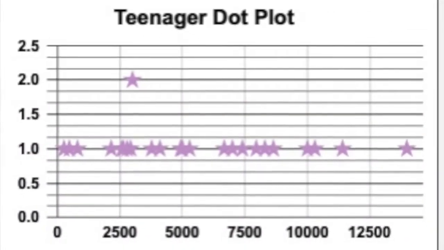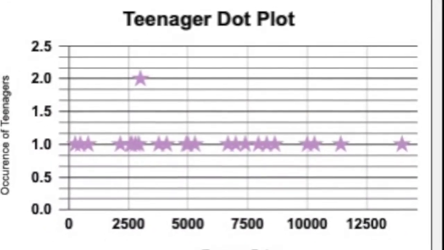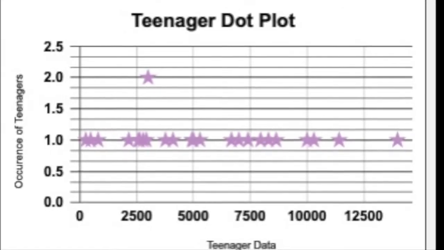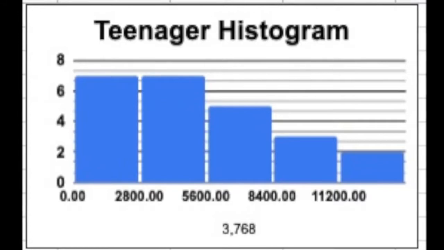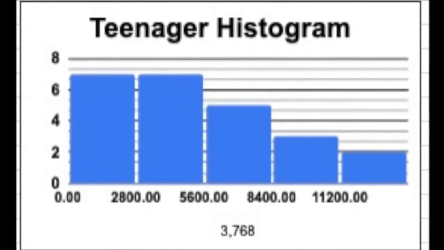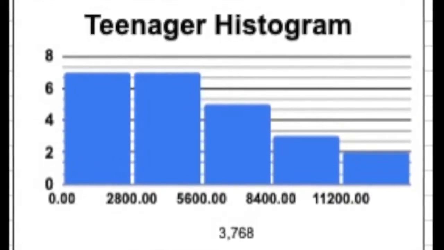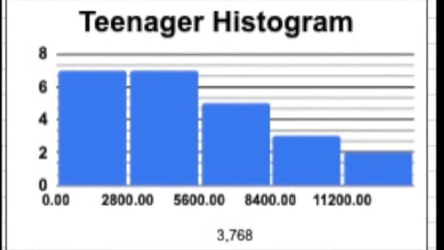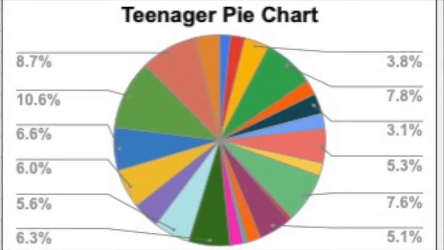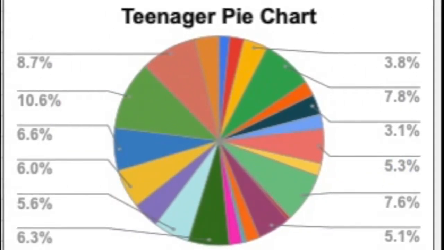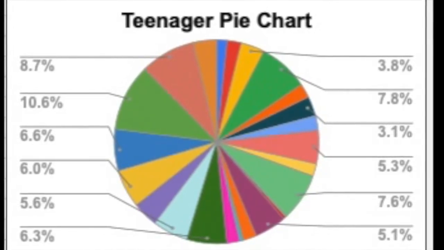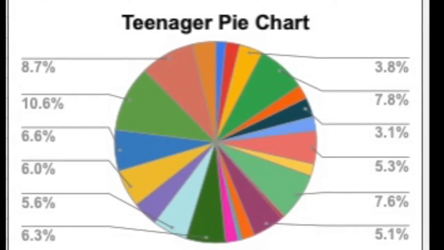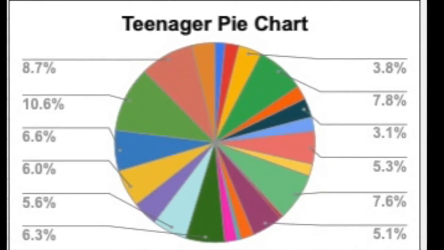My dot plot for the teenager data shows that the only time two of the same numbers were recorded was at 3,000. My histogram for the teenage data showed that most teenagers had a range of steps between the 2,000 and the 5,000 range. The largest green slice for the teenager data represents 10.6%, and that is 13,980, and the smallest one is 260.